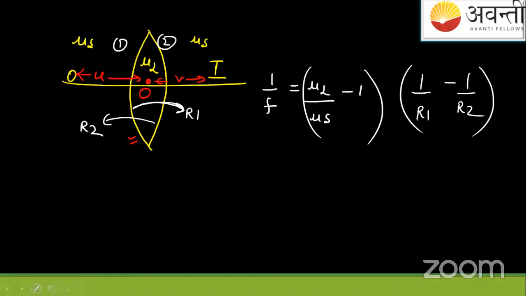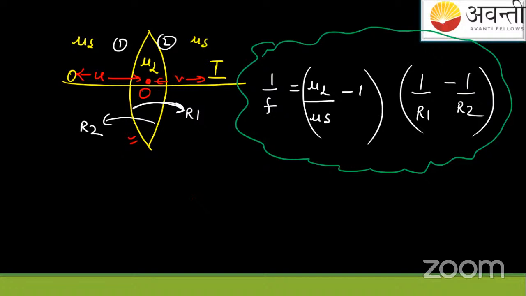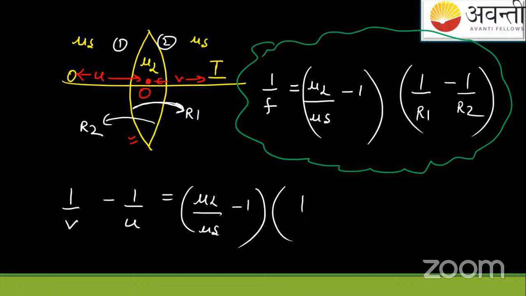Okay, let me take the different good colors. These are goody colors. So I'm marking this in the cloud again. So this is a focus defined. And now you will put this focus here. So you'll get a very big jumbo combo formula. This is a very big formula. So what is it? Mu L upon mu S minus 1, and then R2.